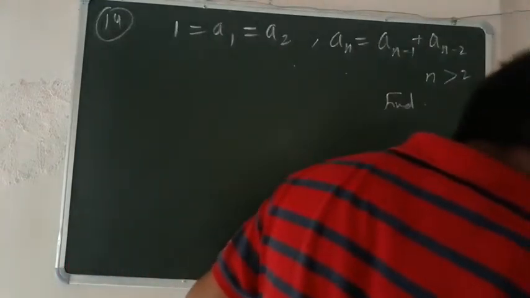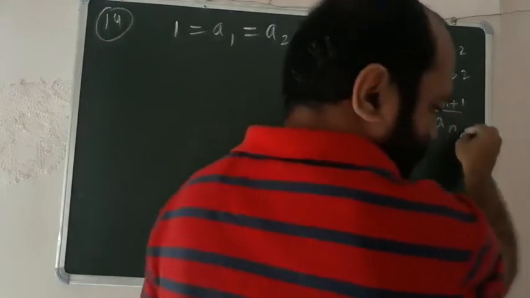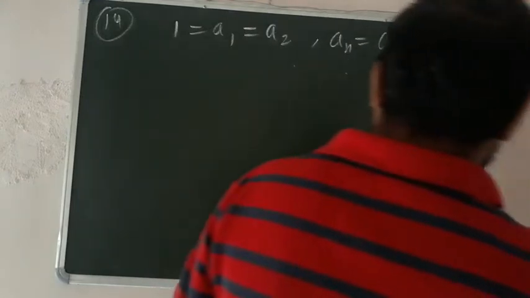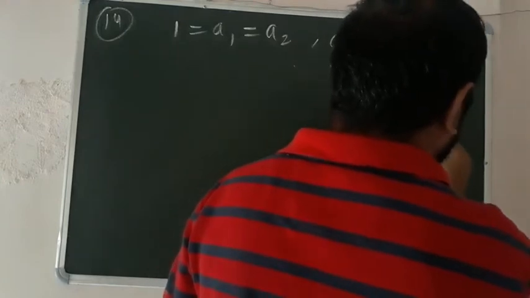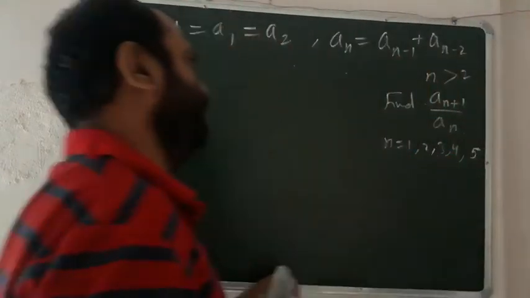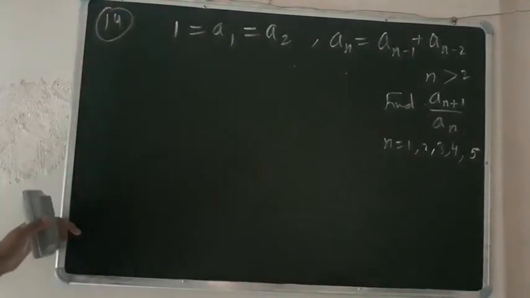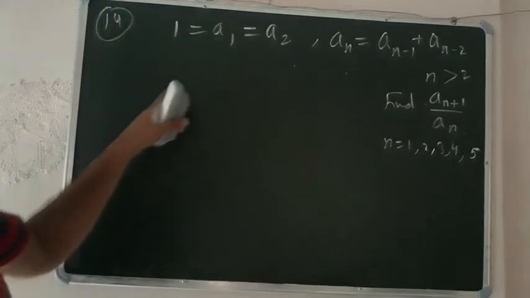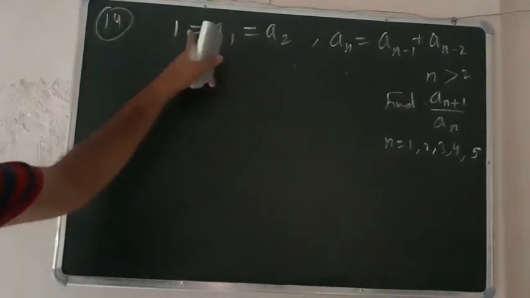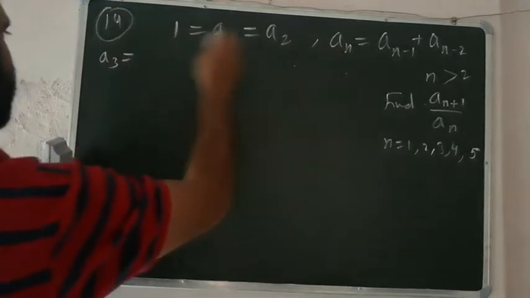The question is, find the Fibonacci sequence an plus 1 over an, right? For all n is equal to 1, 2, 3, 4 and 5. So first of all, we will get a1 is 1, a2 is 1. What is a3? a3 find करना है.